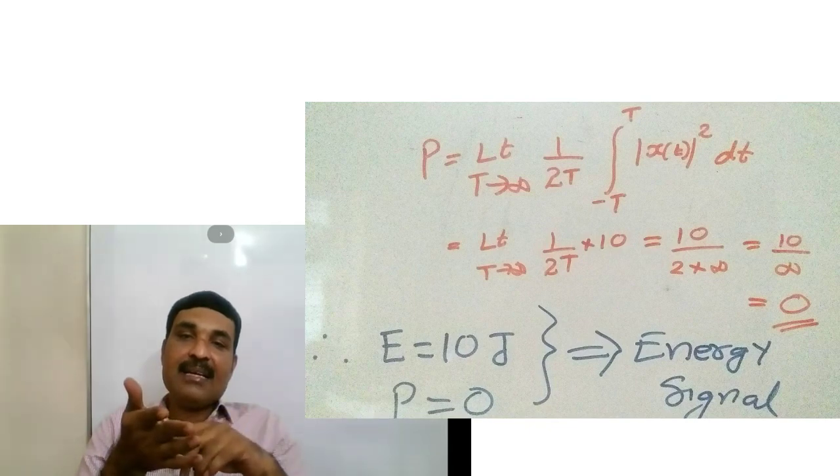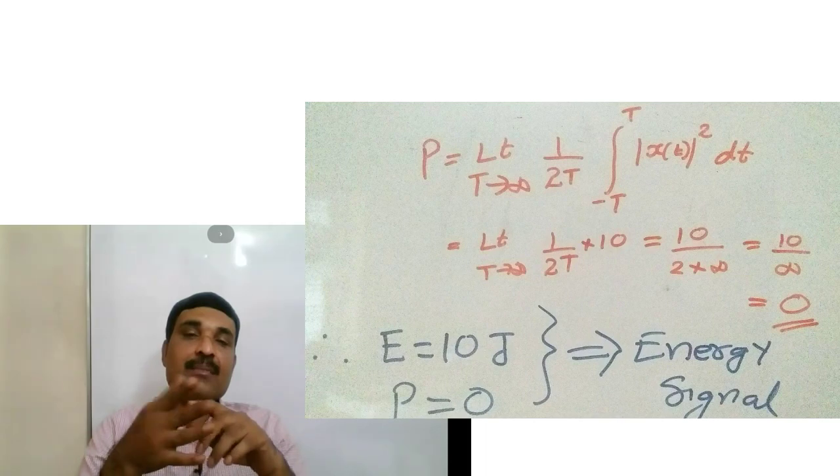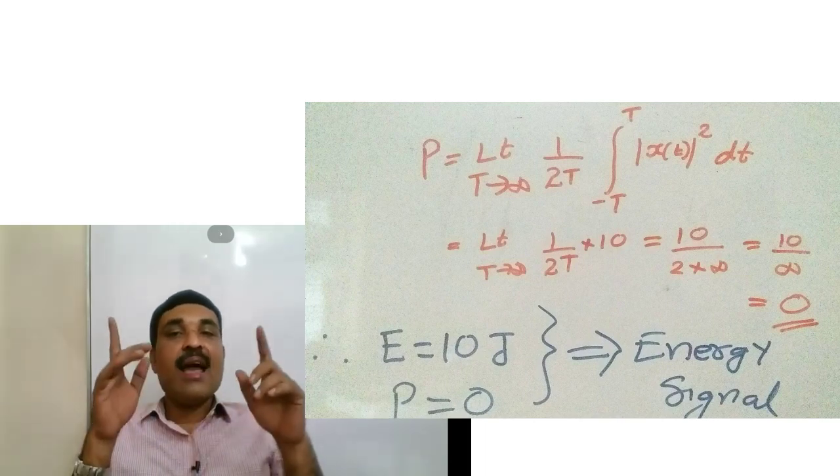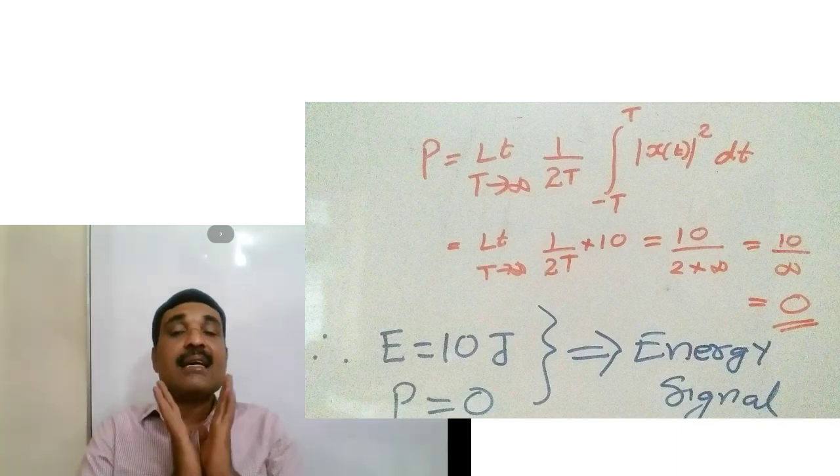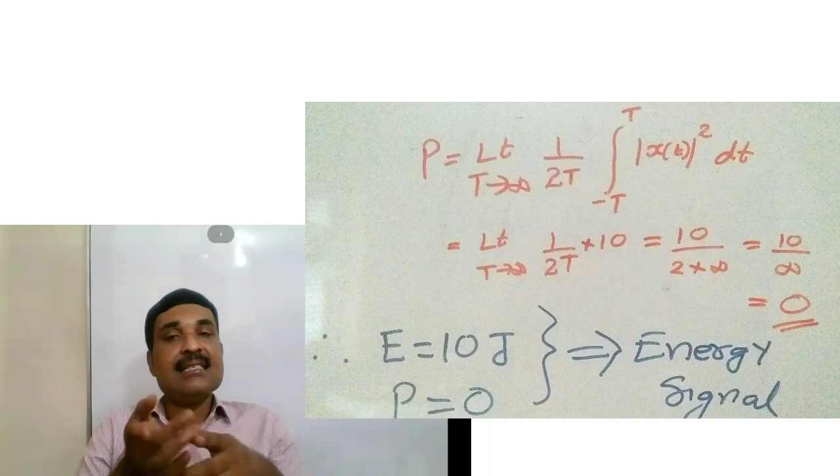So limit t tends to infinity 10 divided by 2t, the value of this limit is equal to 0. Now energy is finite, equal to 10 joule, and power is equal to 0. So this signal is an energy signal.